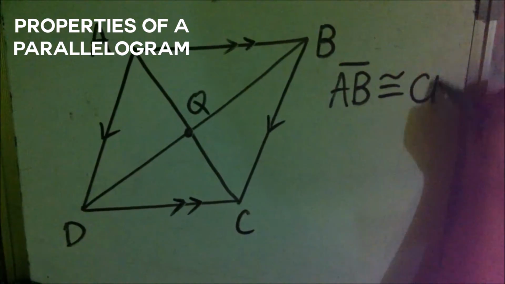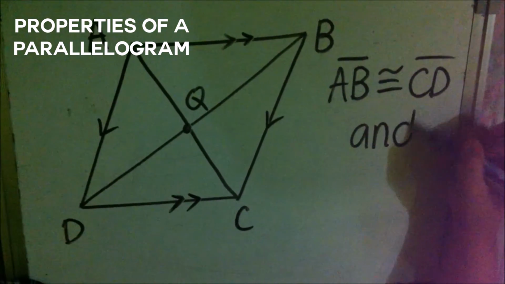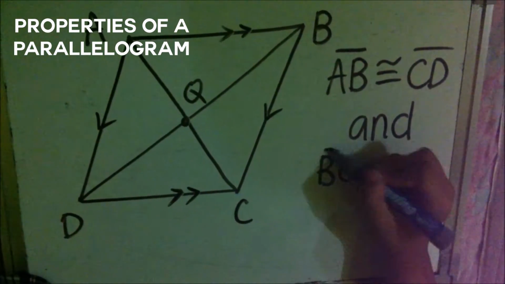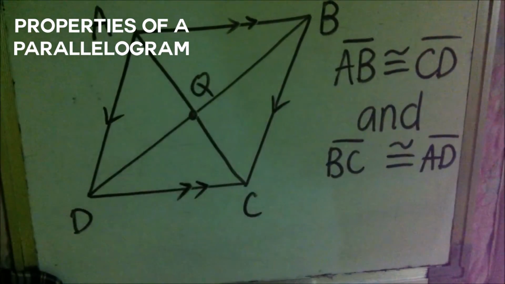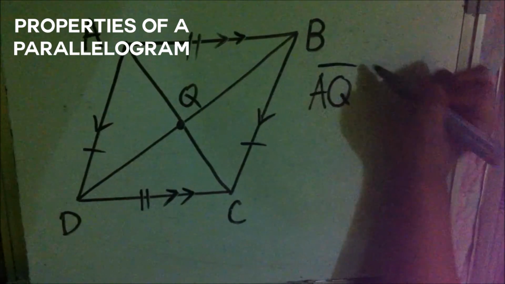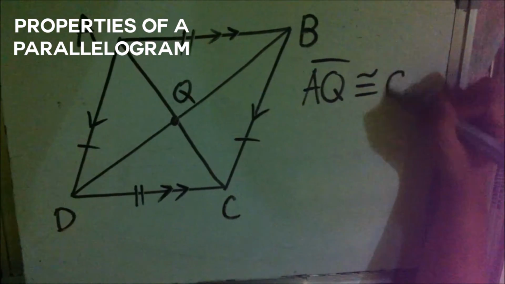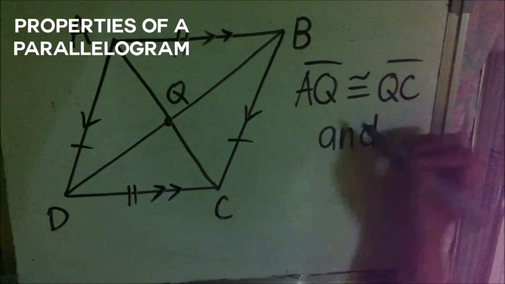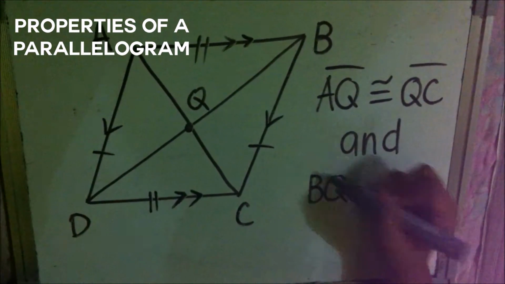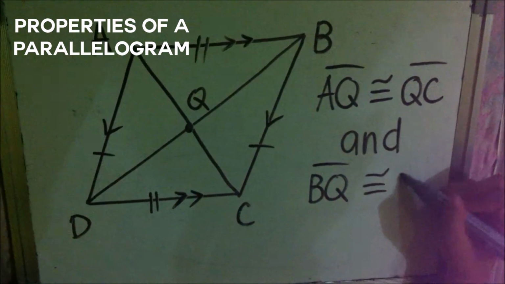Opposite sides are congruent. Line AB is congruent to line CD, and line BC is congruent to line AD. Diagonals bisect each other. Line AQ is congruent to line QC, and line BQ is congruent to line DQ.